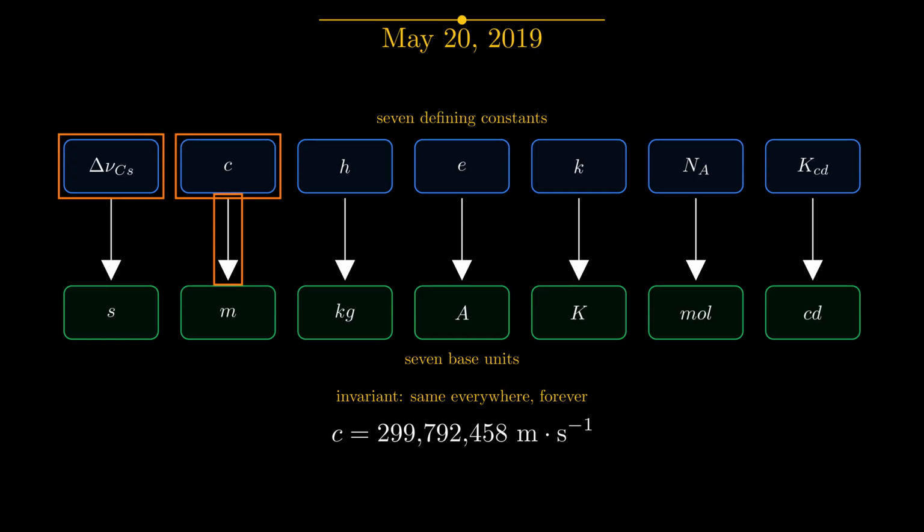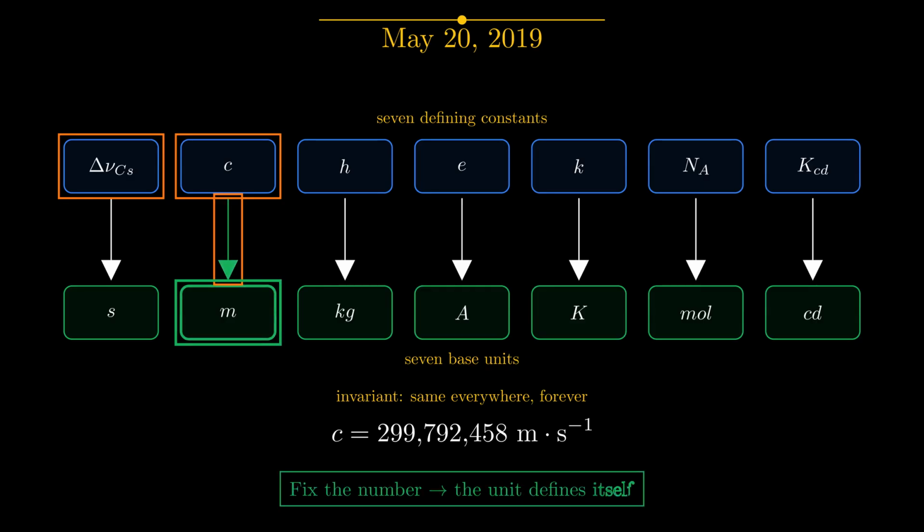Once the speed of light is fixed and the second is fixed, the meter is automatically defined: the distance light travels in that fraction of a second. Fix the number, and the unit defines itself. The kilogram followed the same path. Instead of a metal cylinder, mass is now anchored to the Planck constant, fixed at 6.62607015 times 10 to the minus 34 in units of kilogram meter squared per second.